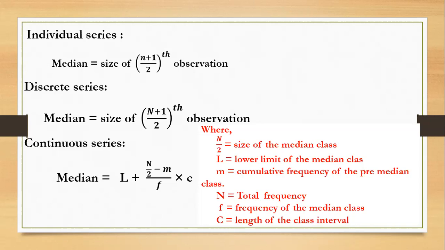And the continuous series median formula is L plus (N by 2 minus m) divided by f, into c. First you have to find the cumulative frequency, and then find the median class. The median class is the class containing the size of N by 2, that means the total frequency. L equals the lower limit of the median class, m equals the cumulative frequency of the pre-median class, N equals total frequency, f equals the frequency of the median class, and c equals the length of the class. That is the formula for the median for individual, discrete and continuous series.